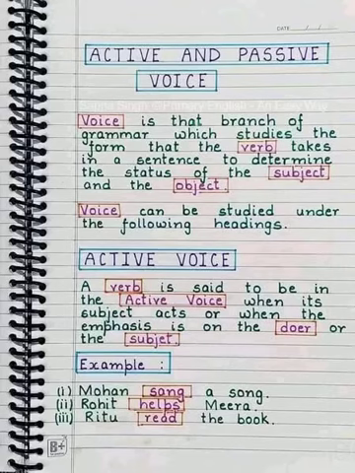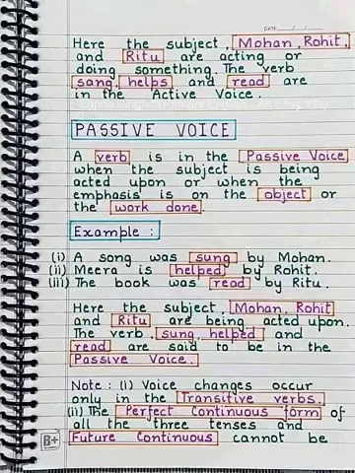Active voice. A verb is said to be in the active voice when its subject acts, or when the emphasis is on the doer or the subject. Example: Mohan sang a song. Rohit helps Meera. Ritu read the book. Here, the subjects Mohan, Rohit, and Ritu are acting or doing something. The verbs sang, helps, and read are in the active voice.